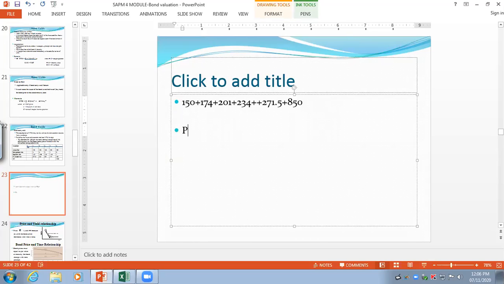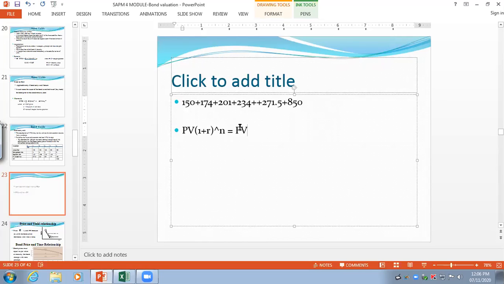Present value into bracket 1 plus r, raised to n, is equal to your future value. Is this correct? Yes, sir. Okay.